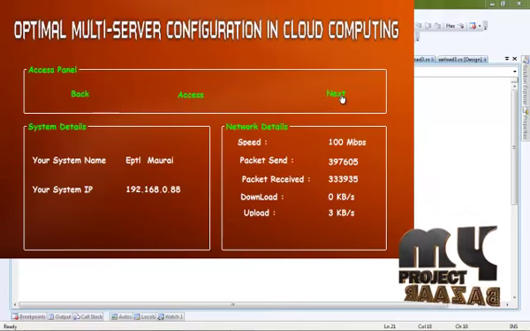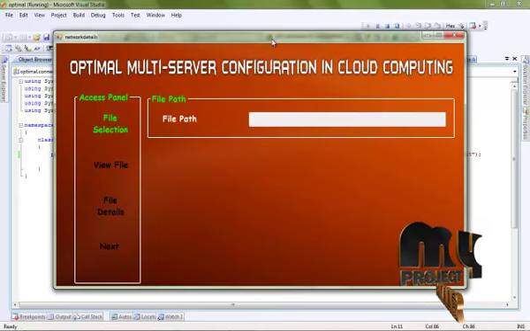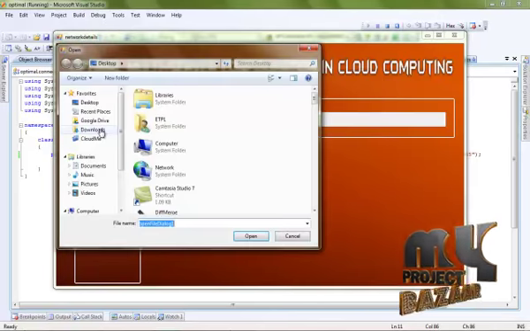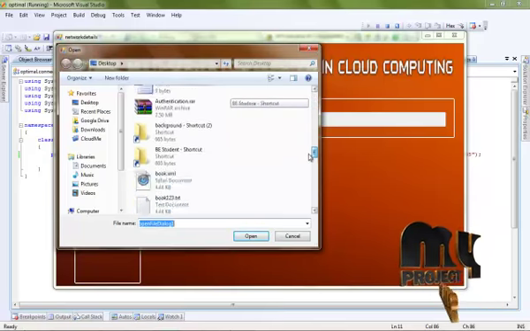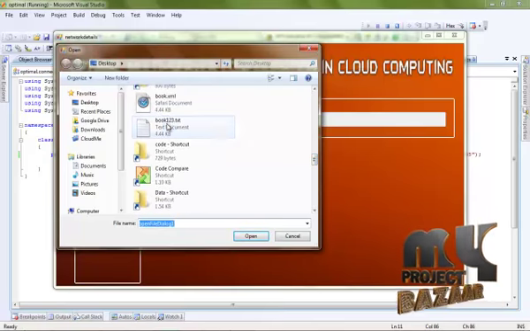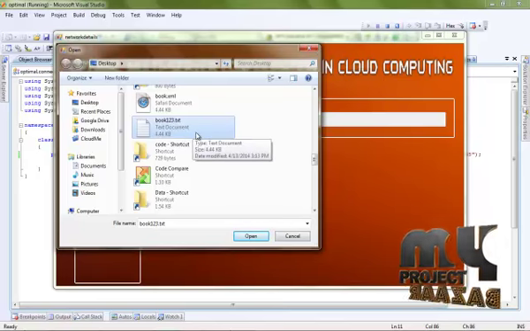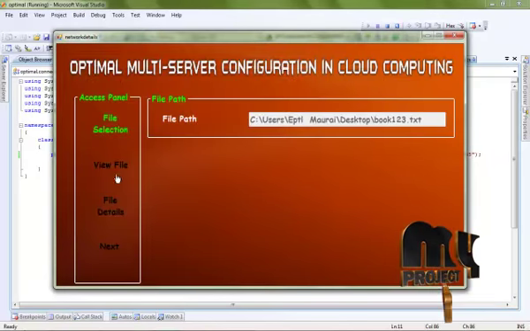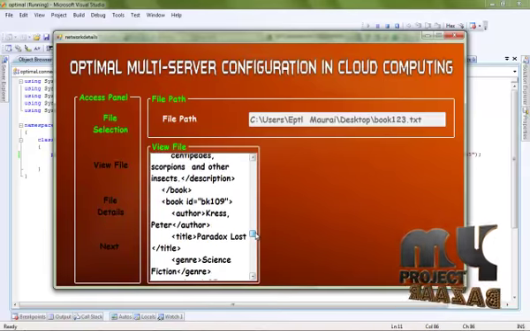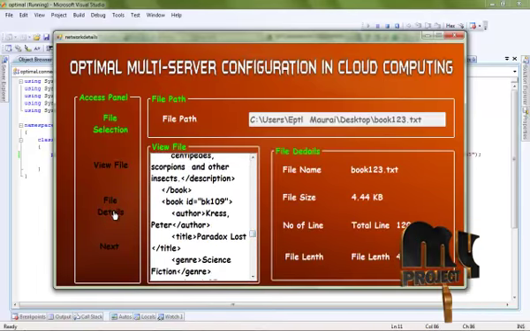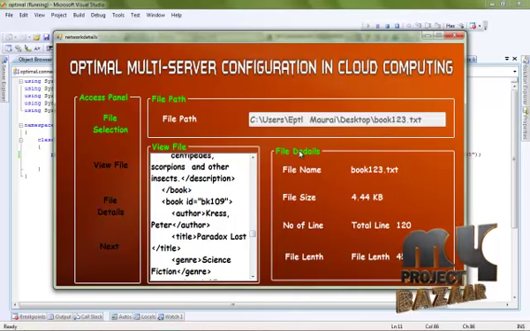Next, this is for our file selection process. In file selection, select one type of text file and send it to the destination. For example, select the book 1 2 3 4 5 file, then click open. View details, this is for the details of your selected file. Click the file detail button, and your selected file information is displayed.